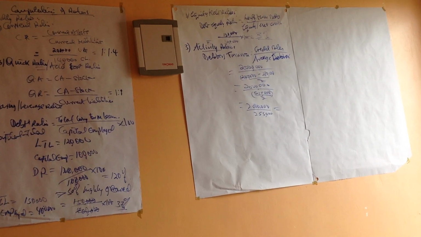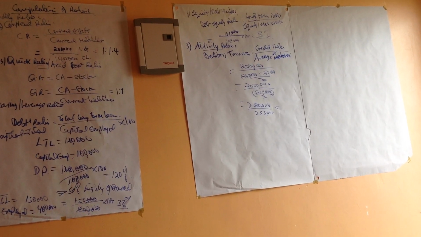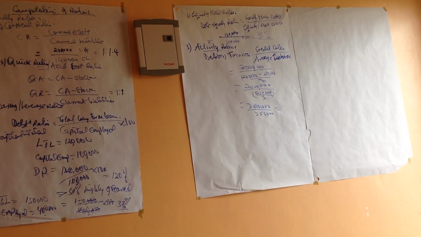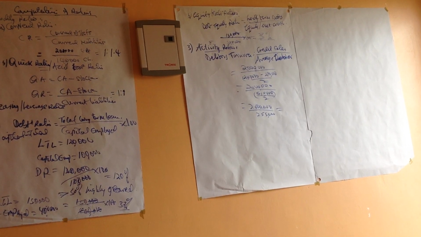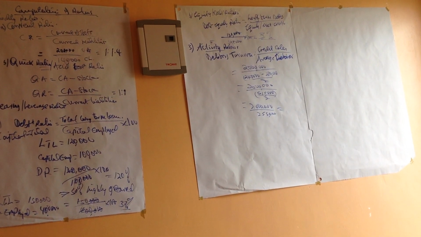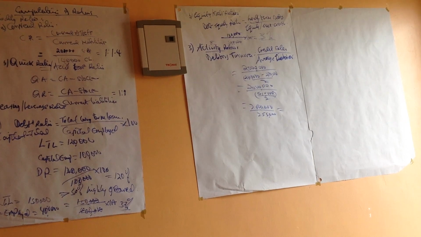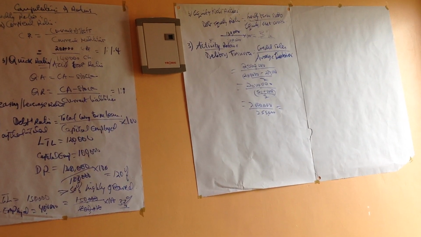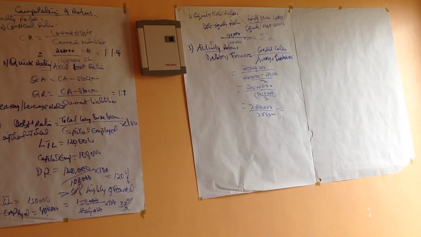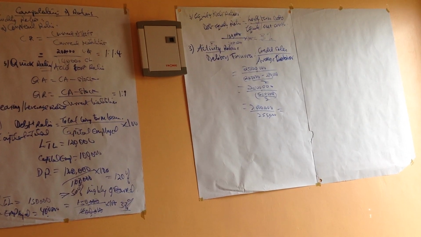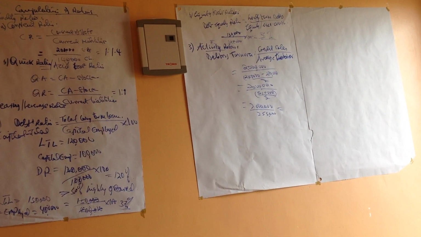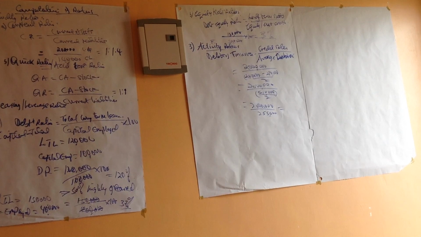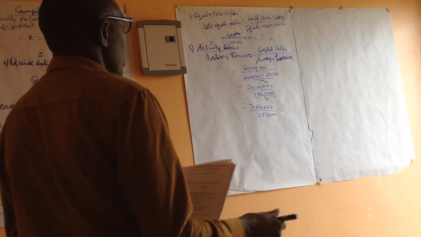Those are the average debtors, meaning the average period we hold debtors before we make them pay us. So I'll be getting 2 million divided by 255,000. That will be 7.8.